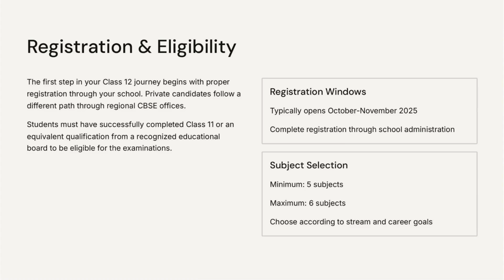For most students, this will be through your school. Private candidates will need to register through regional CBSE offices. You must have completed Class 11 or an equivalent qualification to be eligible. Registration windows open in October-November 2025.